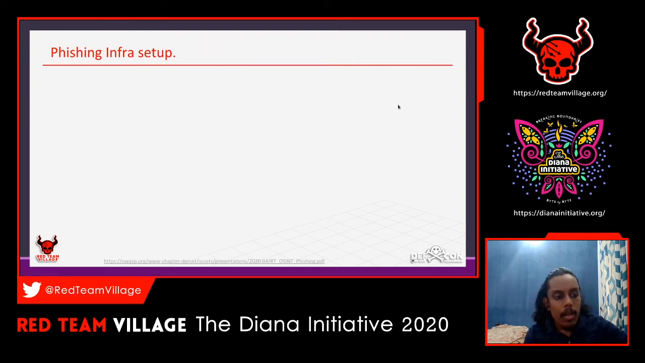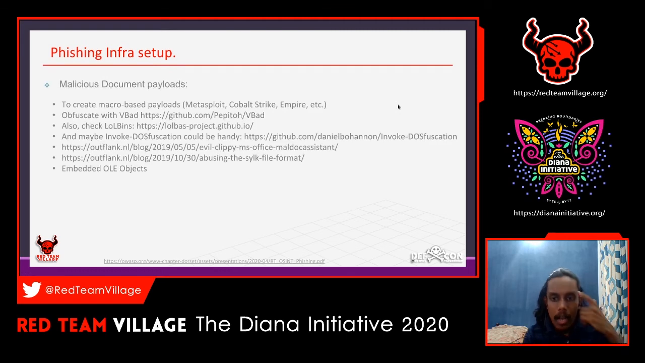Moving to the next part, if you are doing an infra setup, you have to generate malicious documents and payloads. There are multiple tools available on the internet that you can use. These are the most common ones, or the ones that I use to create macro-based payloads. I usually use Metasploit, Cobalt Strike or Empire, etc. There are some other tools also, and you can check Google, or there are so many tools available on GitHub. You can give it a try.